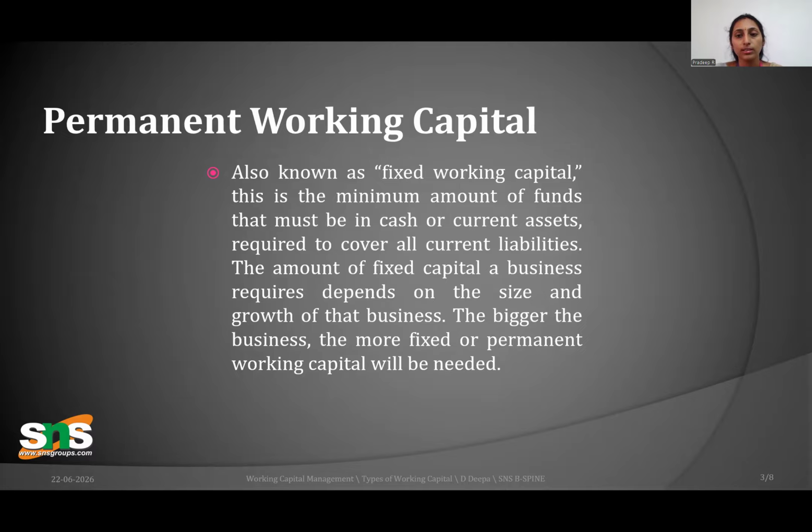You should pay all such things, and that is called permanent working capital. It depends upon the size as well as the growth of the business. The bigger the business, the more fixed or permanent working capital will be needed. So based on the size also it differs.